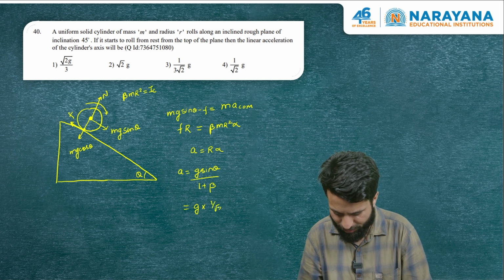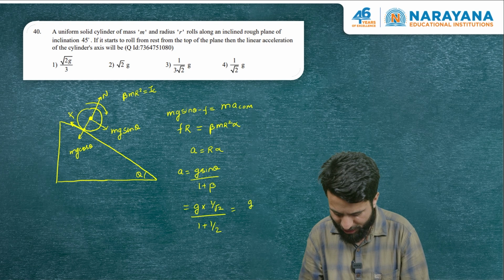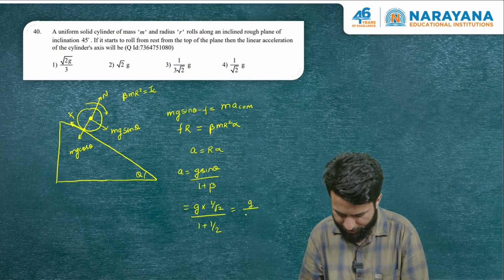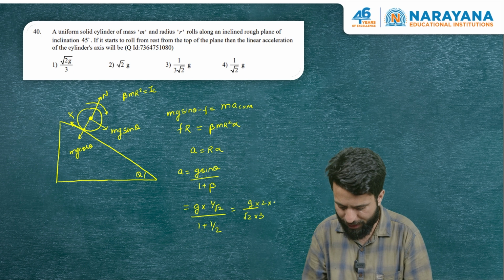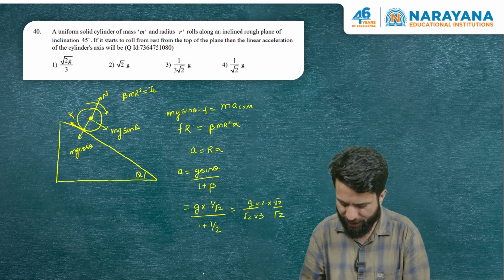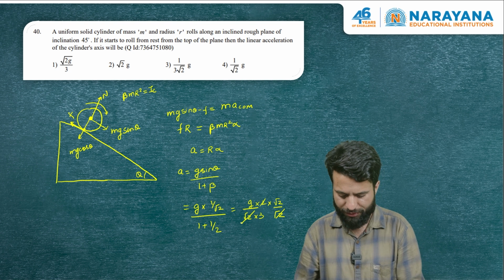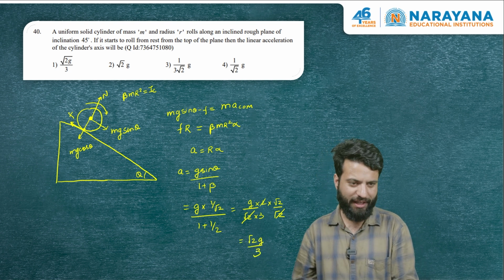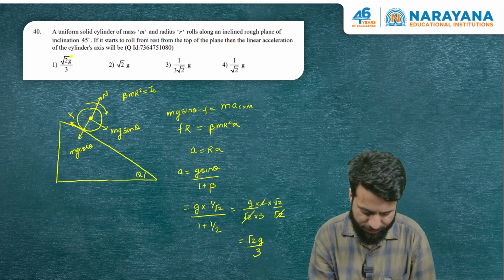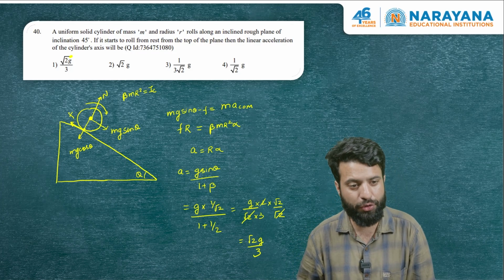So sin 45 is 1 by root 2 divided by 1 plus 1 by 2, which basically is g by root 2 into 3 multiplied by 2. If we multiply by root 2 and root 2, we can cancel out this 2. The answer of this question is root 2 g by 3. There's some error here, and the answer of this question should be option A, root 2 g by 3.